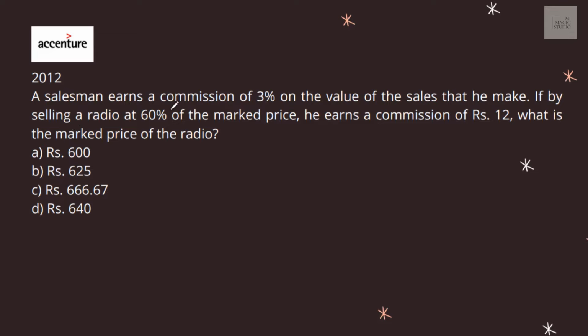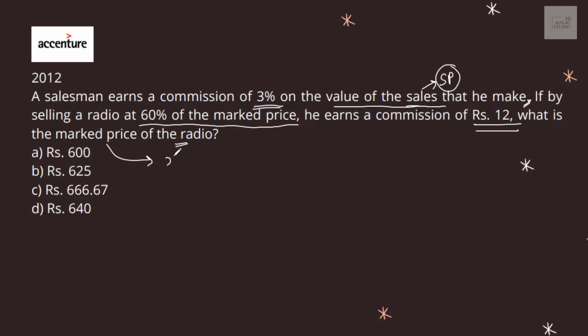A salesman earns a commission of 3% on the value of sales that he made, not on the marked price, but on the selling price. He will get commission on the selling price. If by selling a radio at 60% of the marked price, he earns a commission of rupees 12, what is the marked price of the radio?